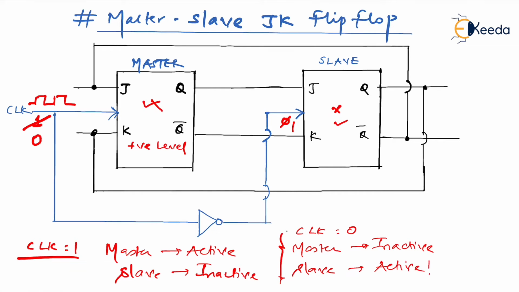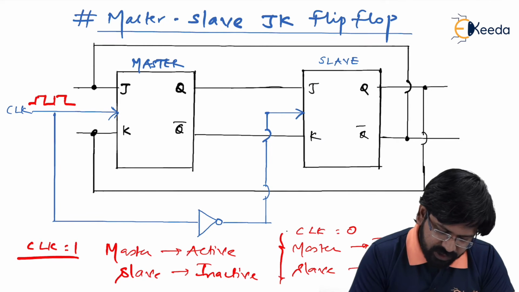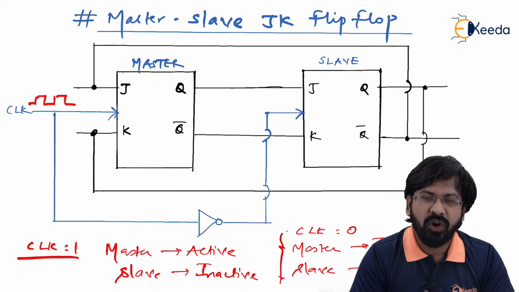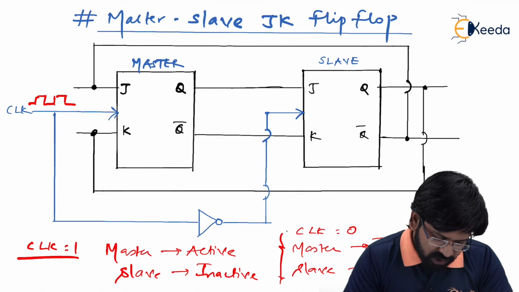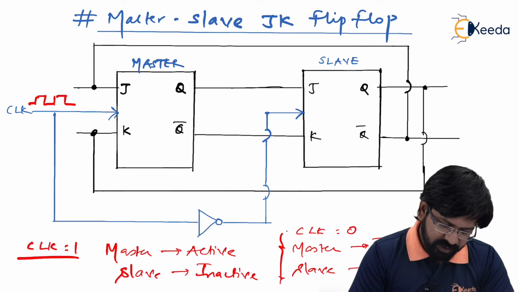So this is the first behavior of the clock we have observed, and this behavior of the clock is what is going to give us a solution to the race around condition. Now we will study this. In this case, it is already configured into toggle mode. As you can see, Q is shorted with K and Q bar is shorted with J.